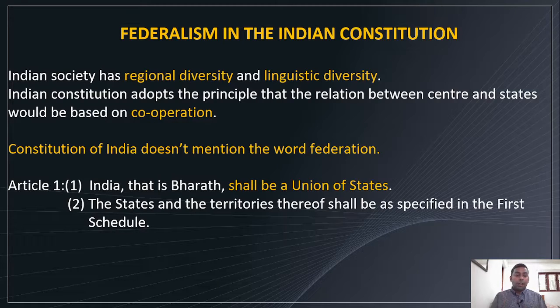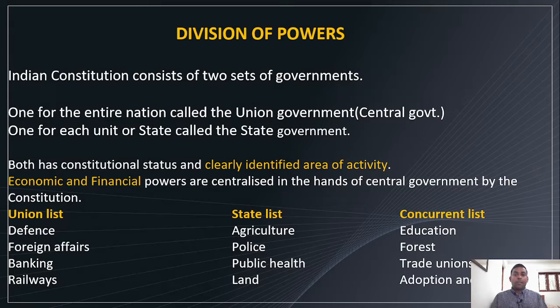Then article 1, subclause 2: the states and the territories thereof shall be as specified in the first schedule. That means India is a union of states. In effect, we can say it's a federation, right? Yes, not completely a federation, but India has its own kind of federation or mode of federation. Next is division of powers.